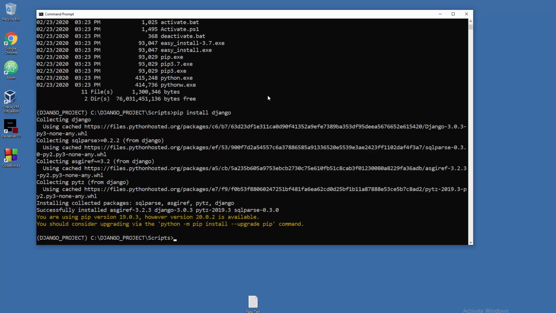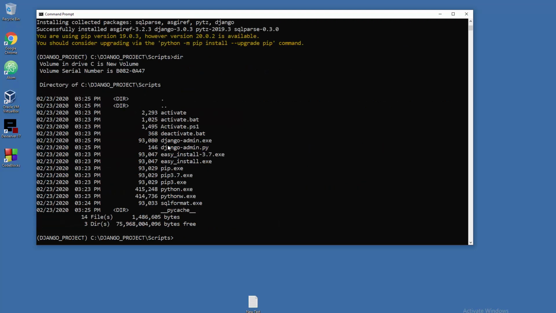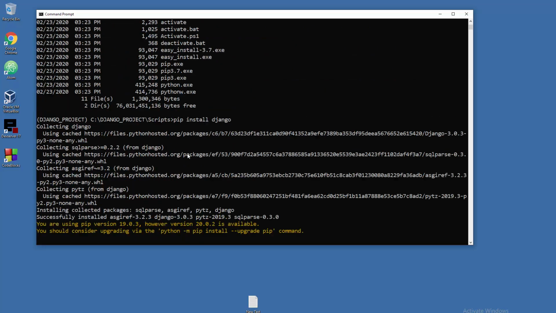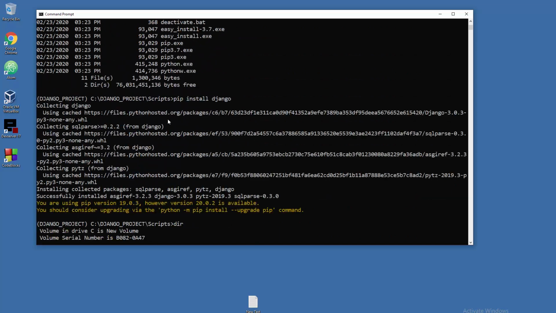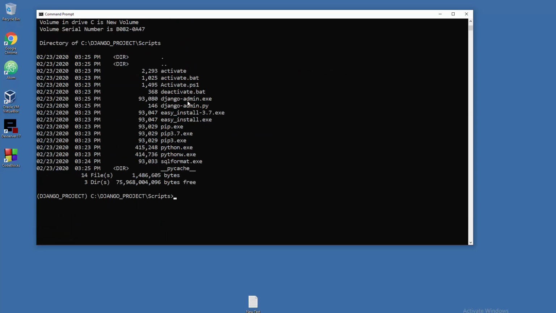Okay folks, the job is done. We have Django. How do I know that? Well, see here we have django-admin. Before, when we did the directory listing, we didn't have the actual django-admin. So now we need to use it, because this is the actual application to start a project, and we're going to define our name for our project.